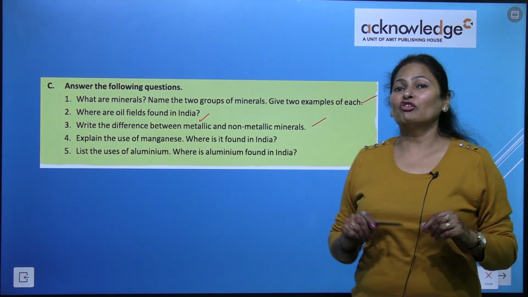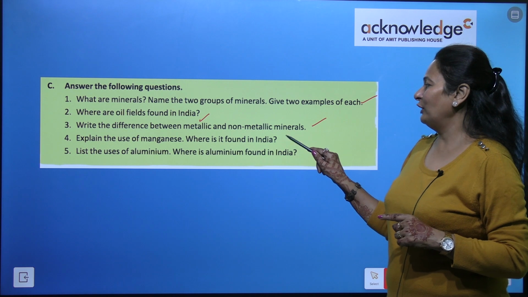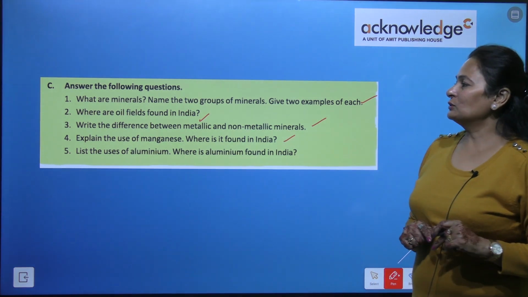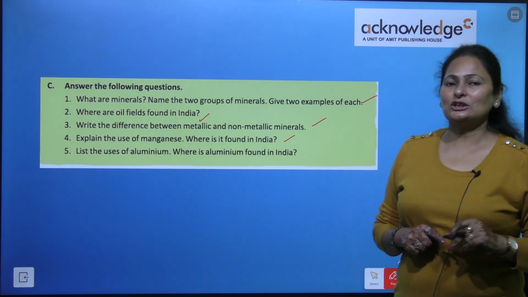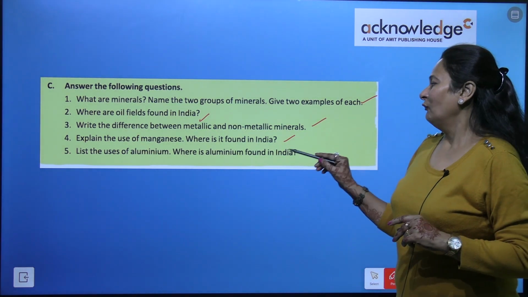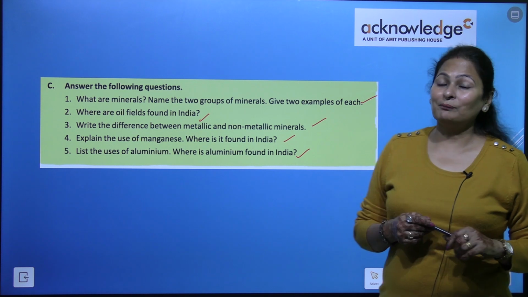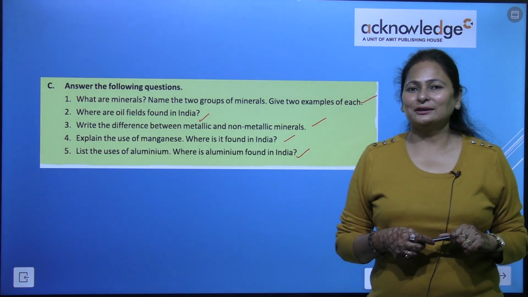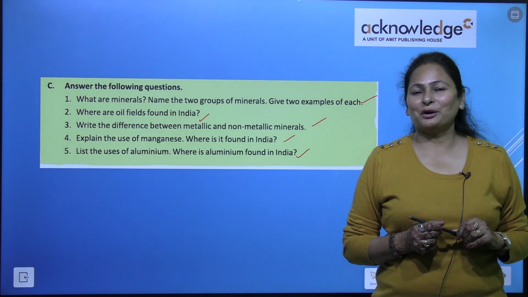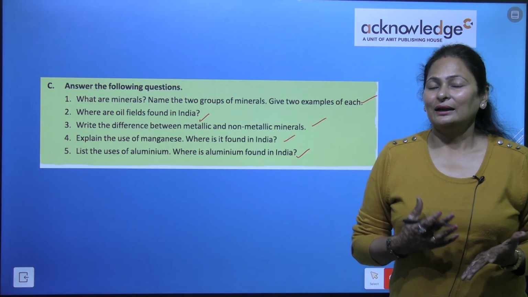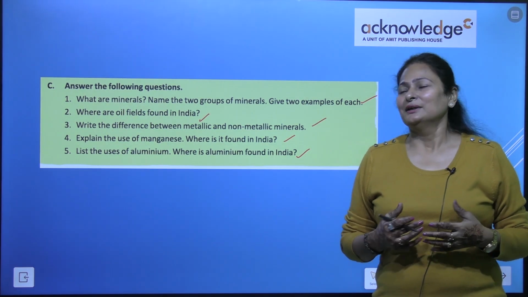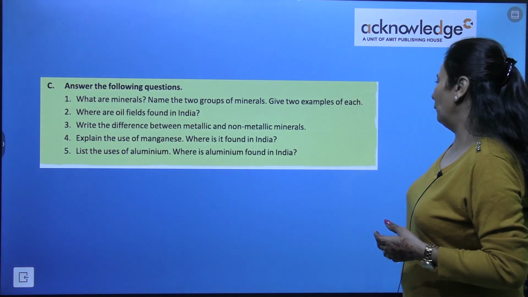Explain the use of manganese and where it is found in India. And the last one, list the uses of aluminium. Where is aluminium found in India? I hope you can answer all these questions because this is explained to you in detail, right? So please do it on your own.